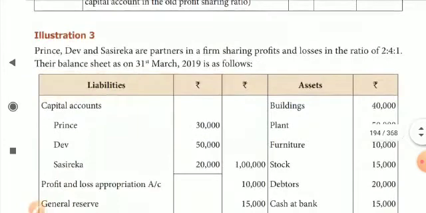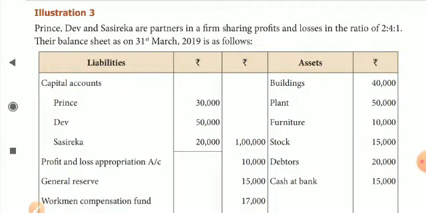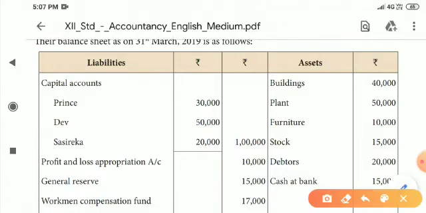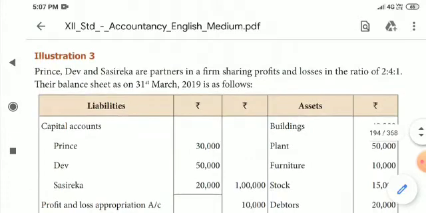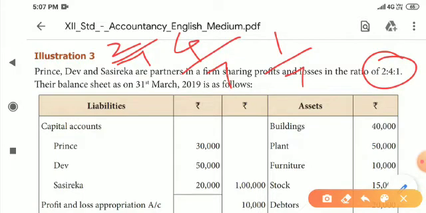The third sum: Prince, Dev and Sasirekha are partners in a firm sharing profit and losses in the ratio of 2:4:1. So 2 plus 4 is 6, 6 plus 1 is 7. So 2 by 7 for Prince, 4 by 7 for Dev and 1 by 7 for Sasirekha.